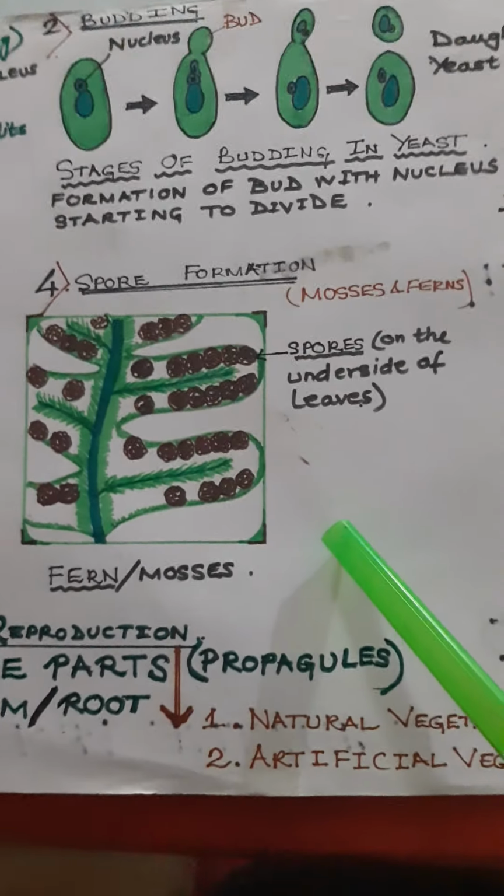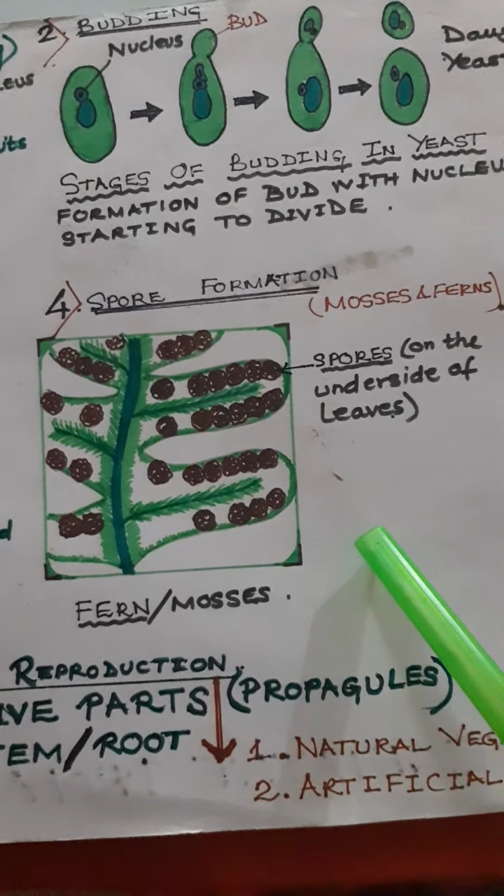Now next one is the spore formation. Now this happens in mosses and ferns. Okay. Now on the lower side of the leaves, or underside of the leaves, black spores are formed, black structures. First they are green, but when they mature, they become brown in color, right?